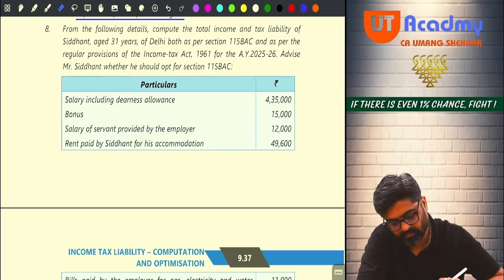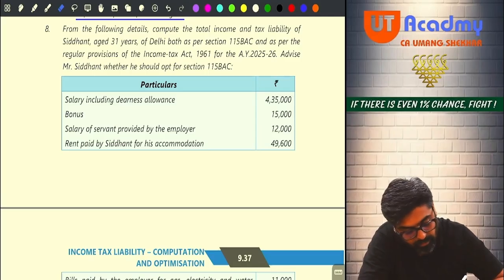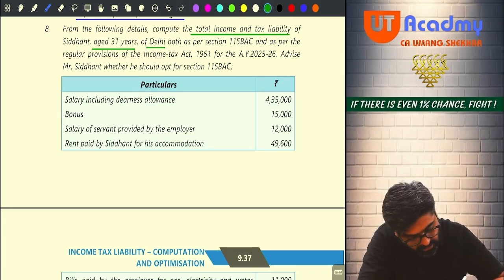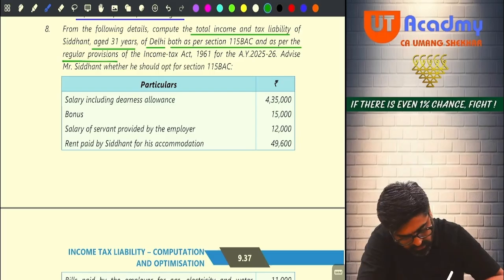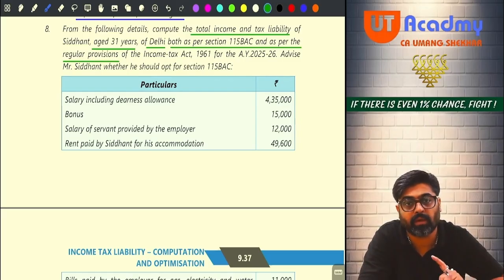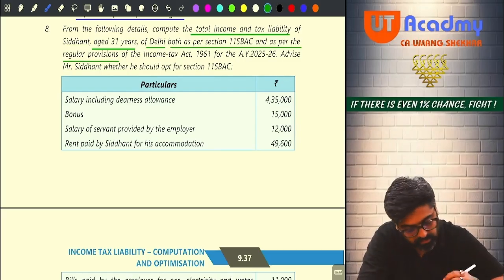Okay. From the following details, compute the total income and tax liability both of Siddhant, aged 31 years, of Delhi, both as per 115BAC and as per the regular provisions. See, 115BAC also you will follow, and you will not follow 115BAC, and you will calculate total income as well as tax liability both.